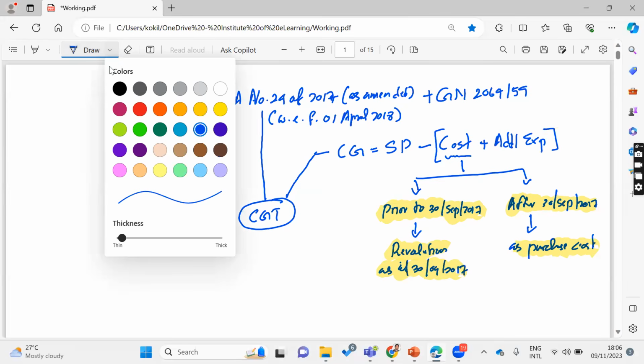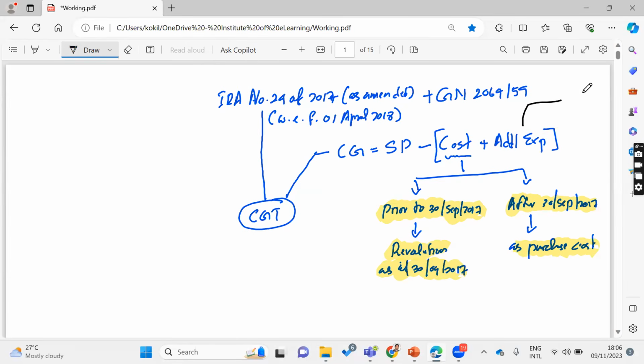So what are the additional costs? Usually you are aware, right? If you want to make an advertisement in order to sell this particular land or building, you can deduct advertisement expenses, right?